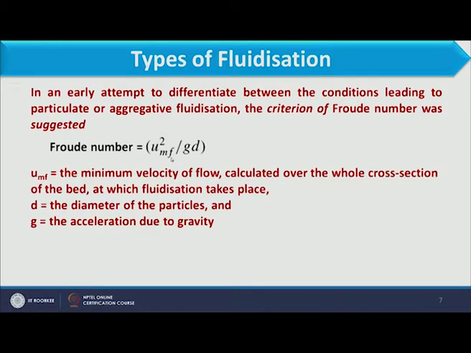Here U_mf is the minimum fluidization velocity, the minimum velocity of flow calculated over the whole cross-sectional area of the bed at which fluidization takes place.